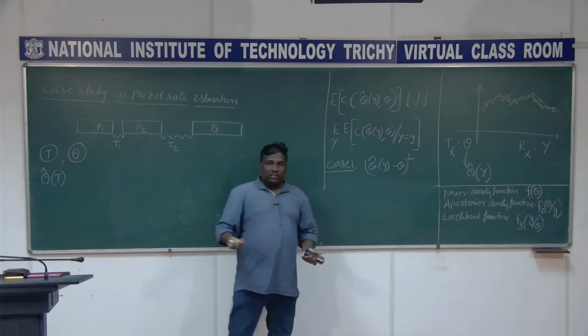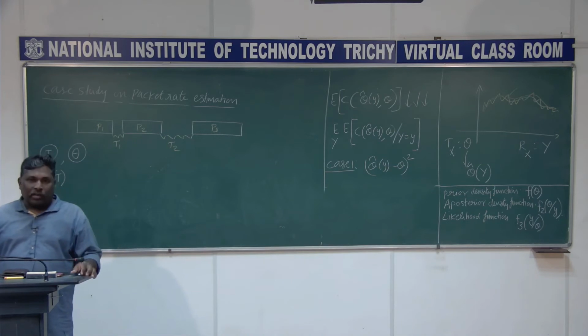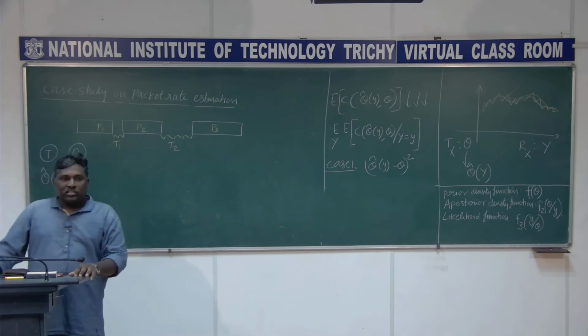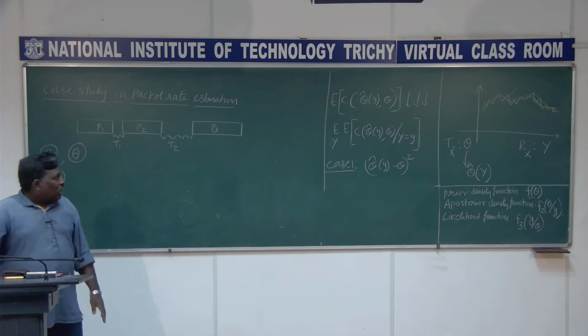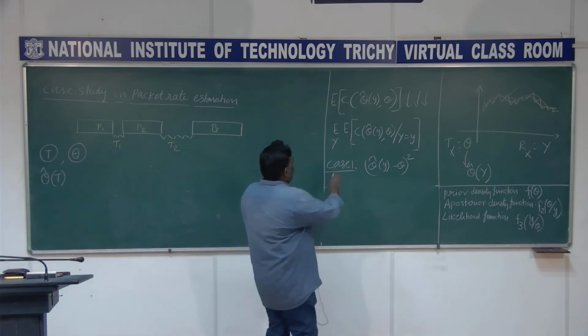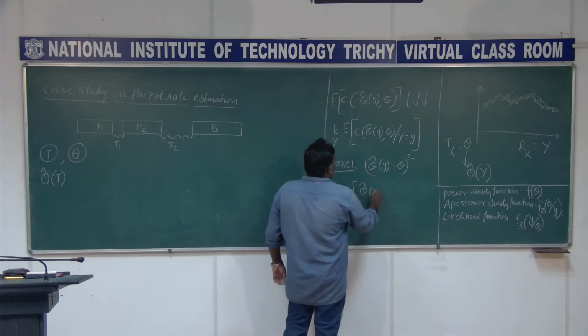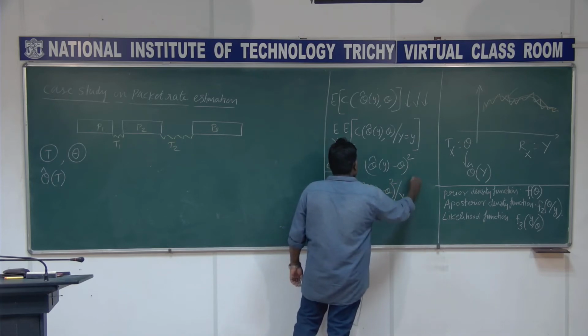I can choose any choice for the cost. One is theta cap of y minus theta, the whole square. Another one is theta cap of y minus theta, the absolute difference instead of taking the square, and I can imagine more like that. Initially I am choosing just the square difference, and you see that I replace this with the expectation over y of the expectation of theta cap of y minus theta, the whole square, given y equal to y.